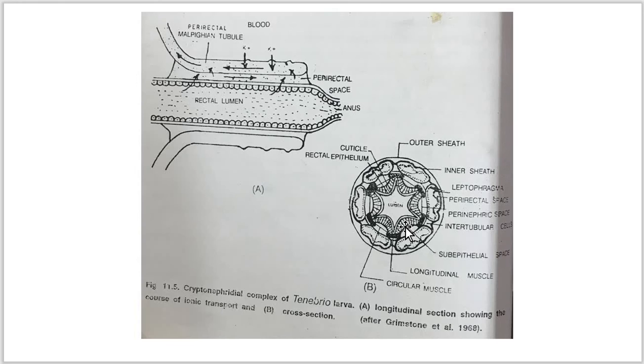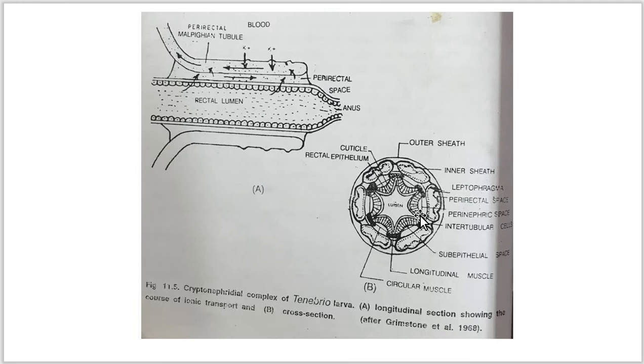Malpighian tubules. Now the rectal wall bears two types of spaces, each 6 in number: subepithelial spaces and the perinephric spaces.